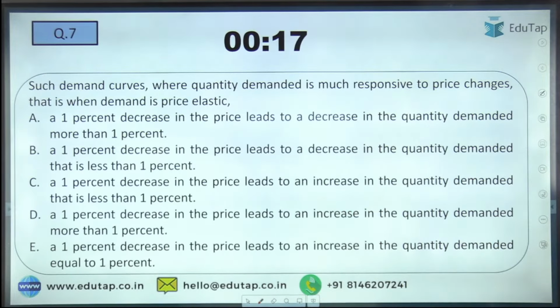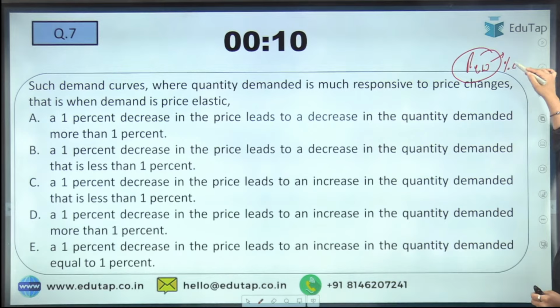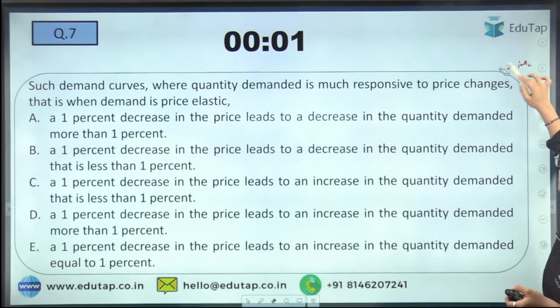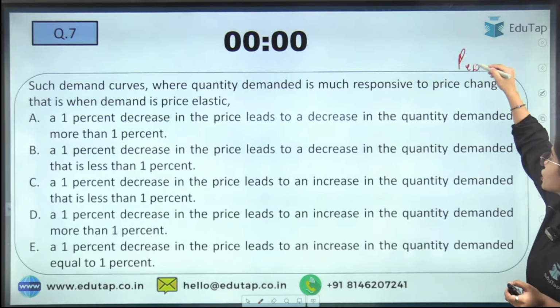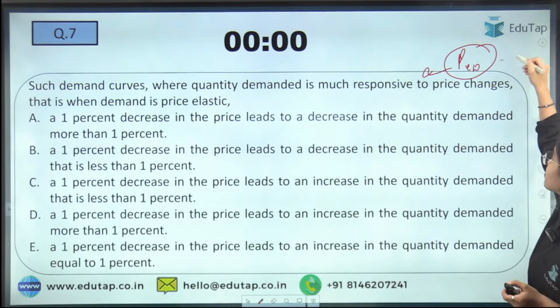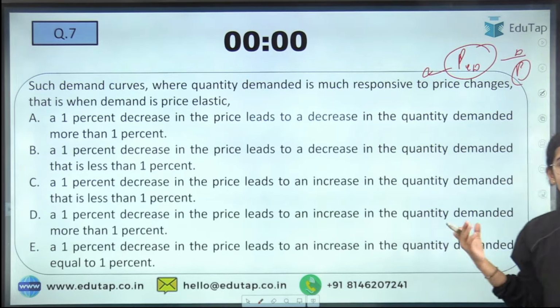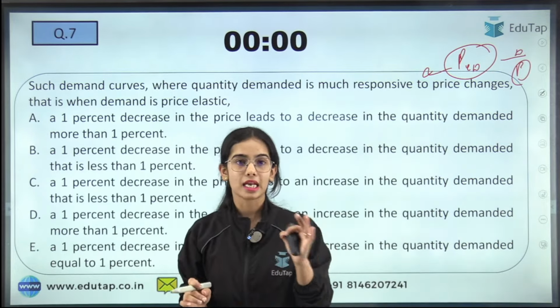See the elasticity, the price elasticity of demand. It shows that with a percentage change in price, there is a percentage change in quantity demanded. So price elasticity of demand shows how responsive the demand is with respect to the changes in price. If there is a change that is coming in the price, how responsive the demand is, that is shown by the price elasticity of demand.